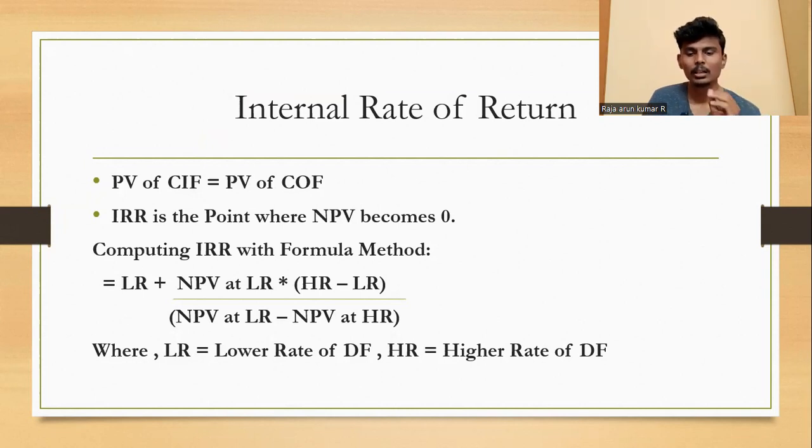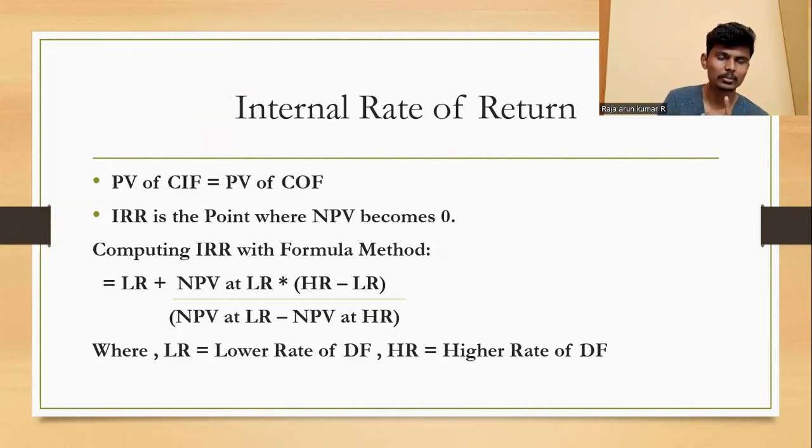Okay, there is one formula: lower rate plus NPV at lower rate divided by NPV at lower rate minus NPV at higher rate, multiplied by the higher rate minus lower rate. This is the formula for IRR. You should learn it by heart, then only can you do it with the formula.